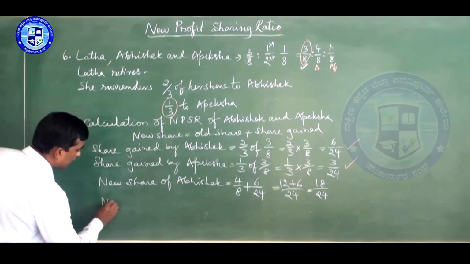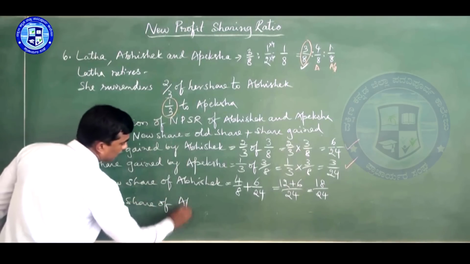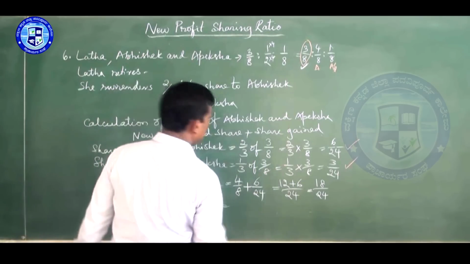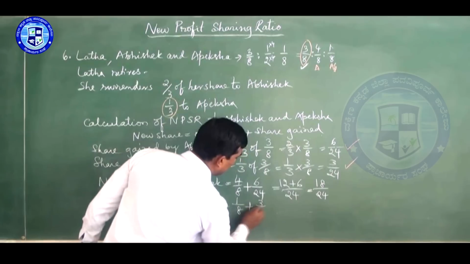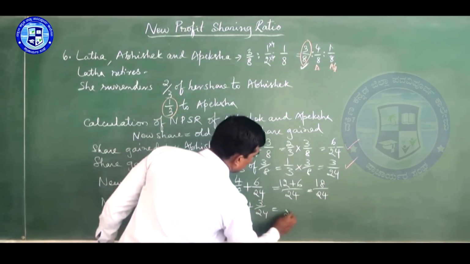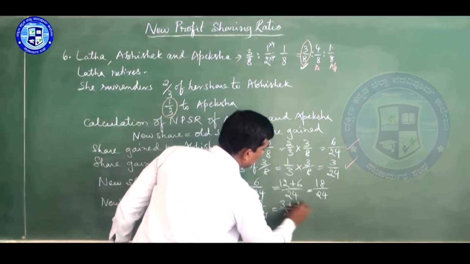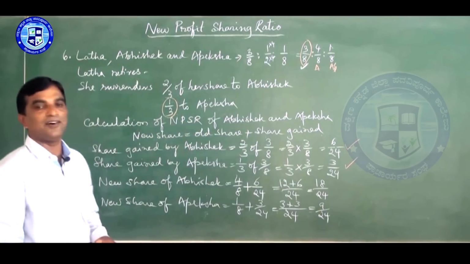Now, new share of Apeksha. Her old share 1/8 plus her gain share 3/24. So 24 is the LCM. Here 3 plus 3, 9/24. Now the last line or answer.